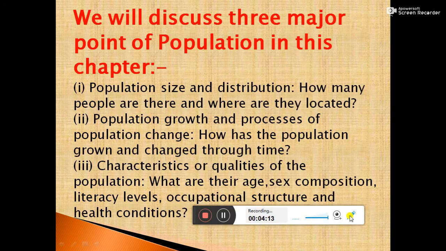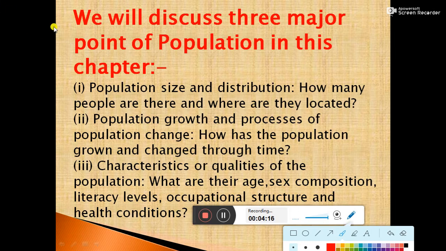In this chapter, we will discuss the 3 major points of population. First of all, population size and distribution refers to how many people there are and where they are located. Second, population growth and the process of population change refers to how the population has grown and changed through time. Third, characteristics or qualities of the population: what are their age, sex composition, literacy levels, occupational structure and health conditions.